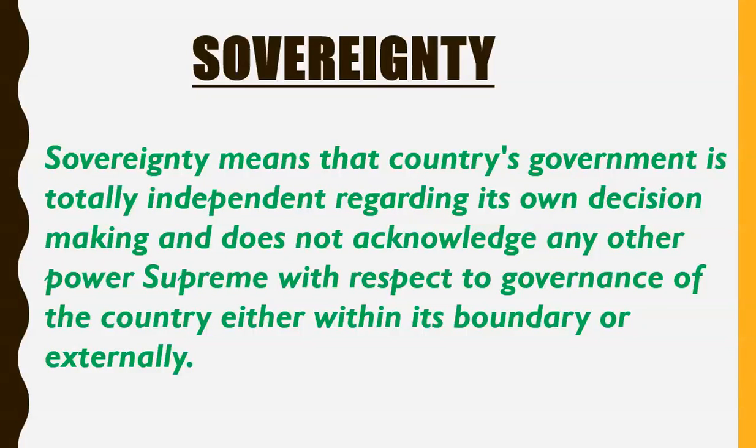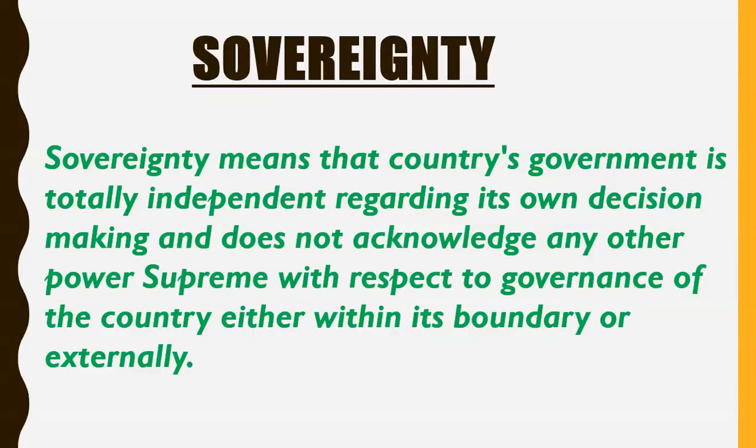So the government of India is independent to take its decisions internally as well as externally. Means no external power can interfere, similarly, no internal power can interfere in the decision making of the government of India. So friends, India is sovereign externally as well as internally.